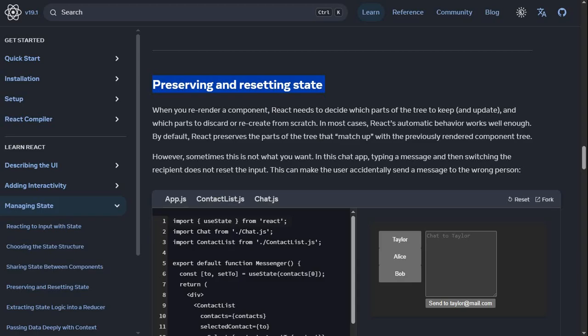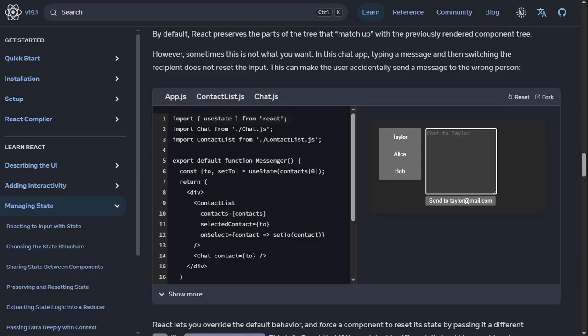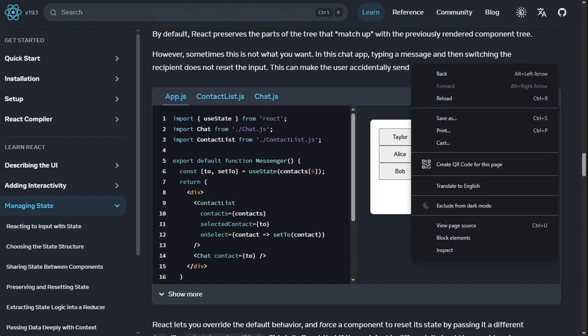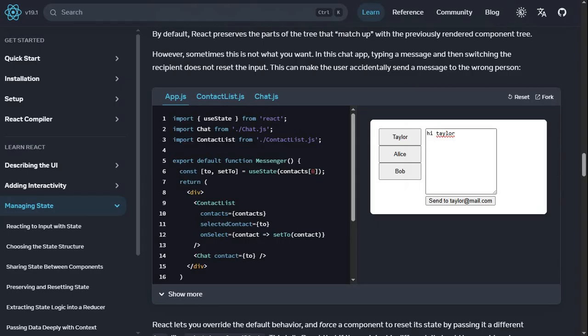In this chat app, typing a message and then switching the recipient does not reset the input. This can make the user accidentally send a message to the wrong person. Yeah, that's right. Chat to Taylor. Hi Taylor. Okay, let me just exclude this one. Here, hi Taylor, and now when we change to Alice, nothing happens. Send to Alice. Send to Bob, and we actually sent it to Bob.